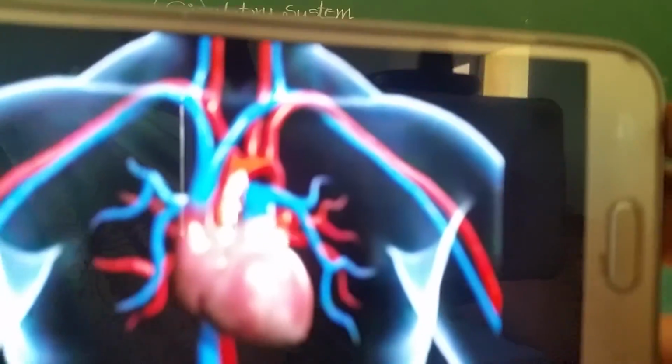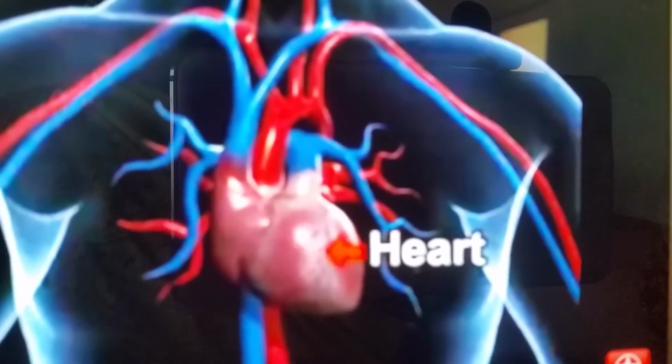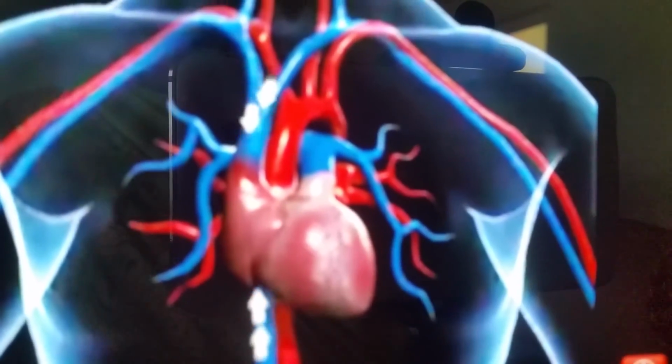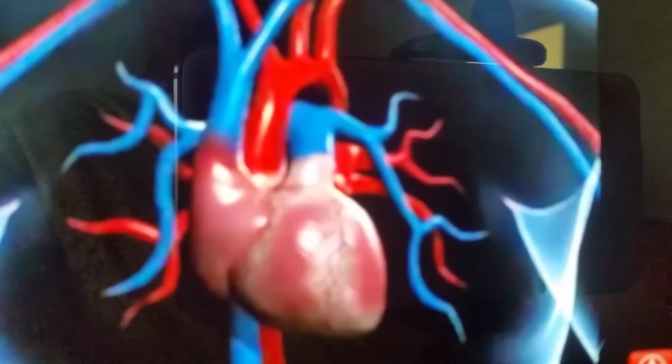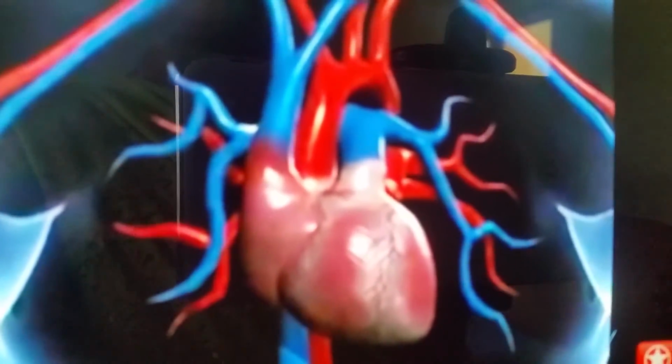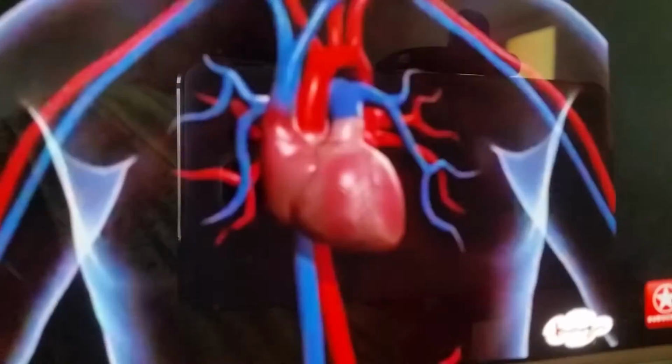The heart. The heart is the central organ for pumping the blood throughout the body. Heart is made up of strong cardiac muscles. Heart pumps liquid blood, a tissue which transports nutrients, gases, waste, etc. along with it.